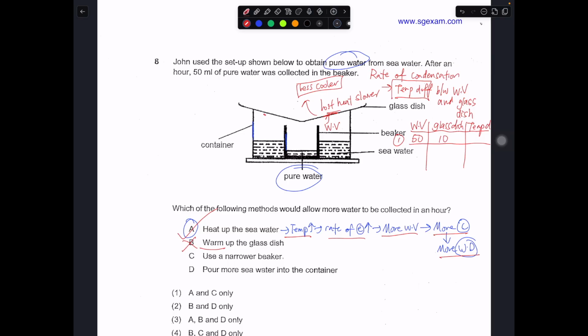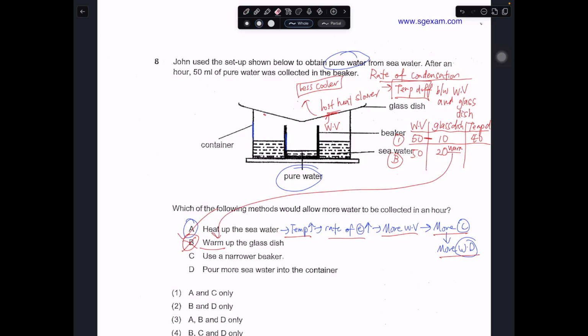So the temperature difference, you minus away, is 40, right? We are using this to tell us the rate of condensation as a way of comparison with B. When we want to warm up the glass dish, that means the same 50 degrees water vapor in the setup meets this glass dish that is of a higher temperature. Then you raise it up. The temperature is warmer.